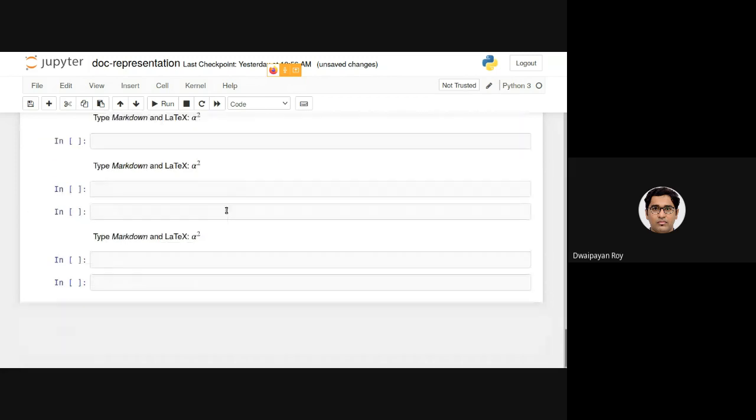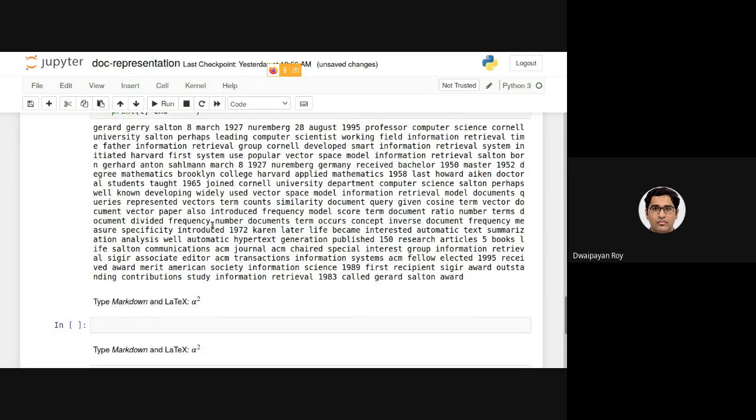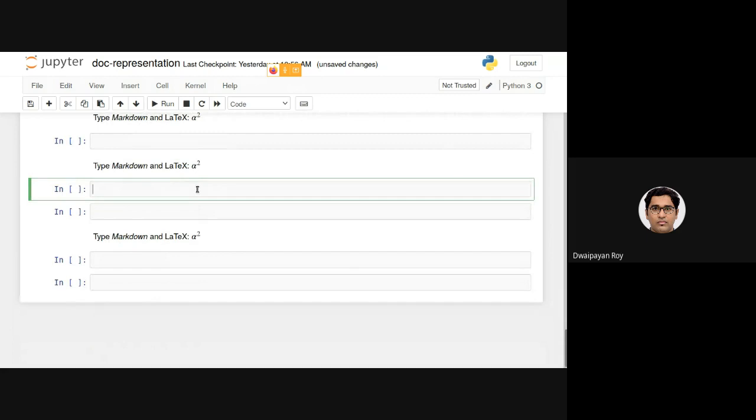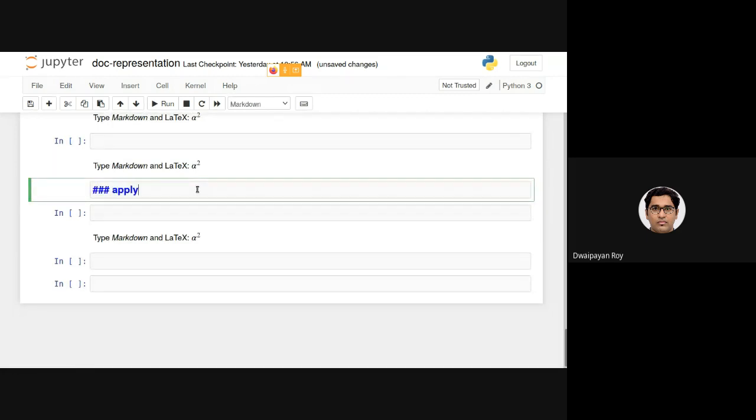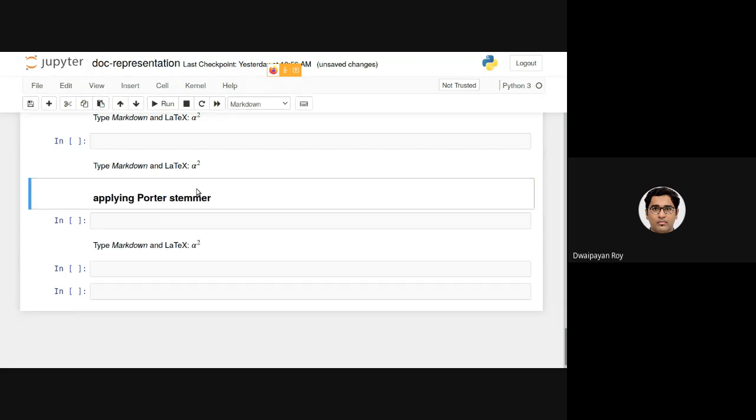Now we'll be applying this Porter stemmer. To apply it, we first need to define an object of Porter stemmer type, so we call the Porter stemmer from the NLTK package. Porter stemmer is basically a function.